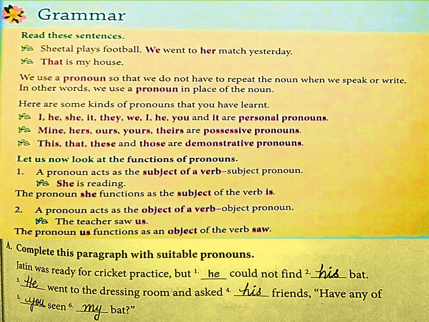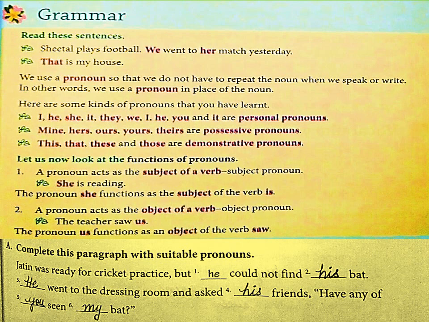Subject pronoun. When a pronoun acts as a subject, that's called a subject pronoun. She is reading. Who is doing the action? She. And it's in the subject's place. So she is a subject pronoun in this sentence. Object pronoun: a pronoun which acts as the receiver of the action or the object of the action. That's an object pronoun. The teacher saw us. Who is receiving the action? Us. What is us? A pronoun. So this is called an object pronoun.